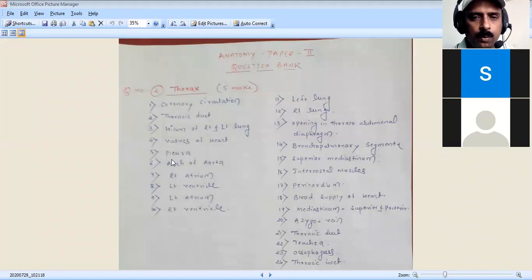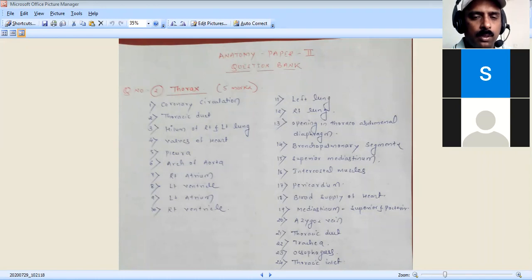Then, in the arch of aorta, you have to remember the three branches: right brachiocephalic, left common carotid, and left subclavian artery. That is very important to know about the arch of aorta.